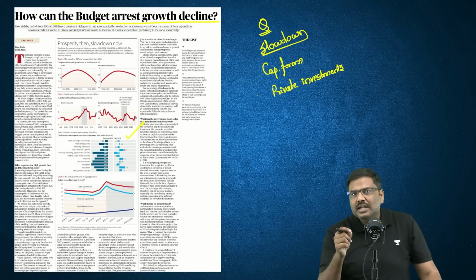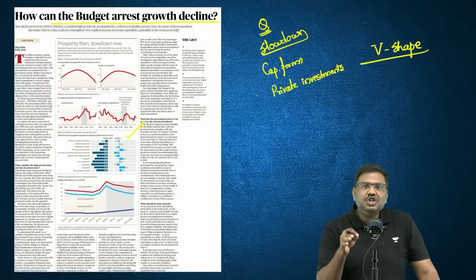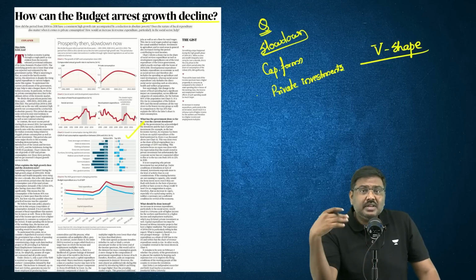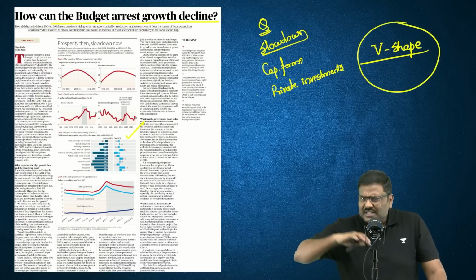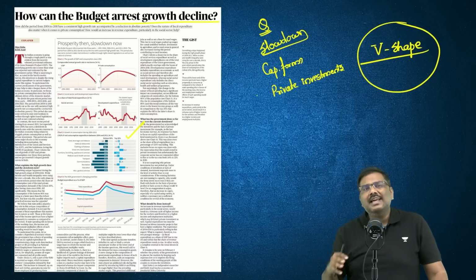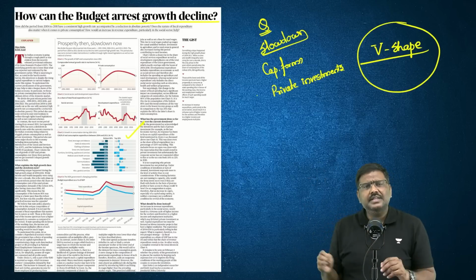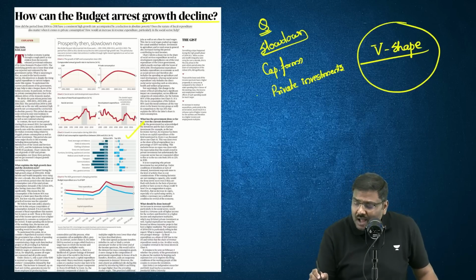A couple of years ago, there was a question asked by UPSC: do you agree that the Indian economy is experiencing a V-shaped recovery? What are the arguments in favor of that? If a question of this nature is asked, you cannot simply say, yes, India is experiencing growth, yes, growth is increasing, yes, people are getting money, etc. No. What are the arguments?